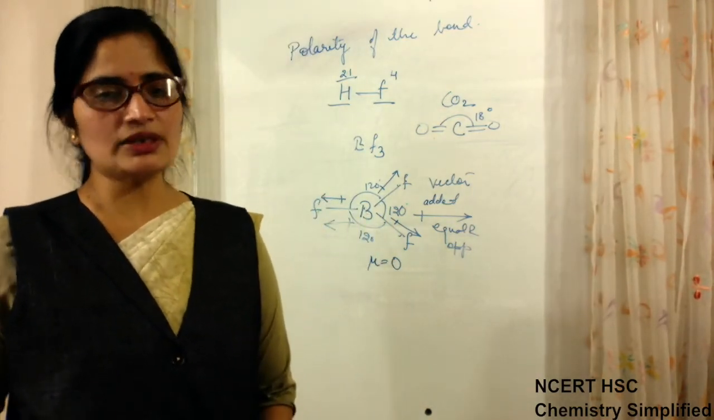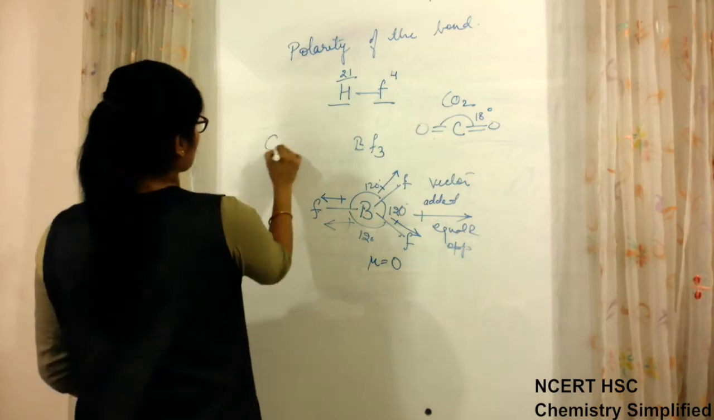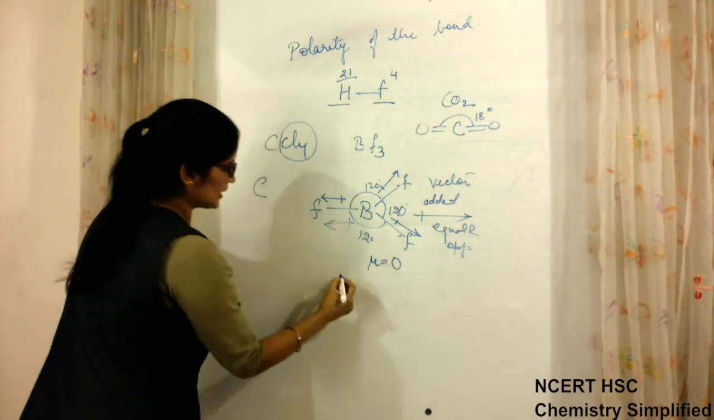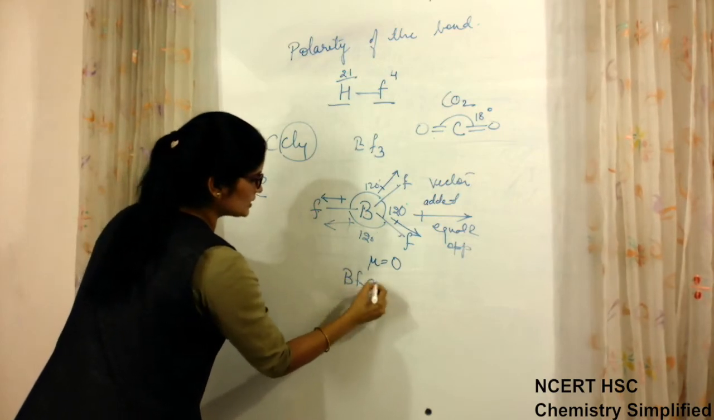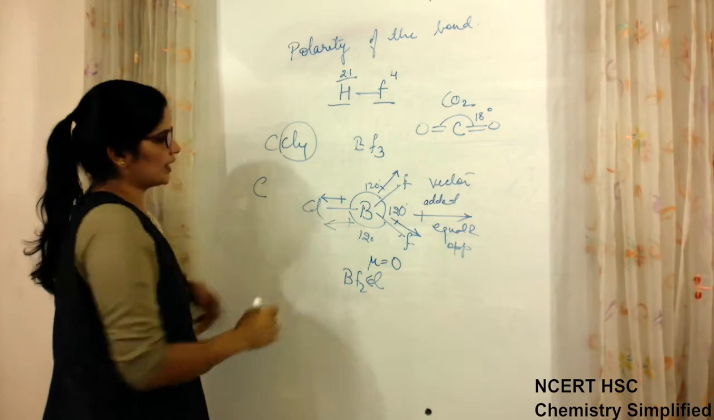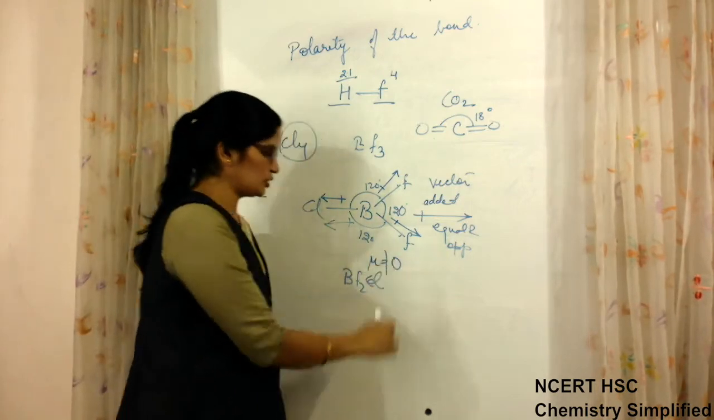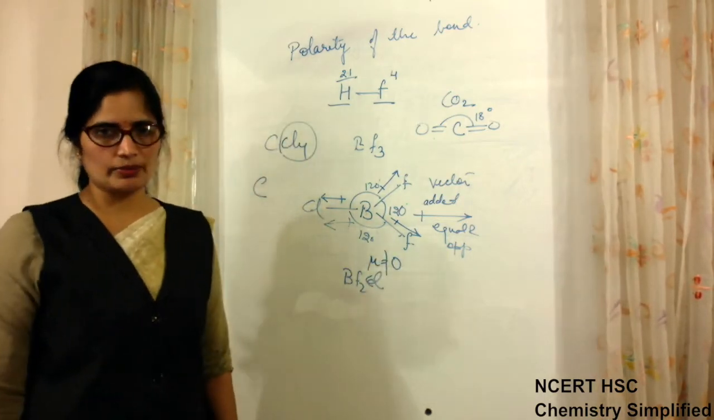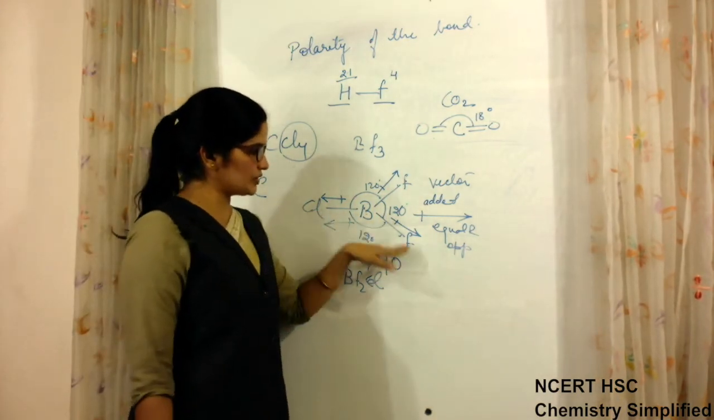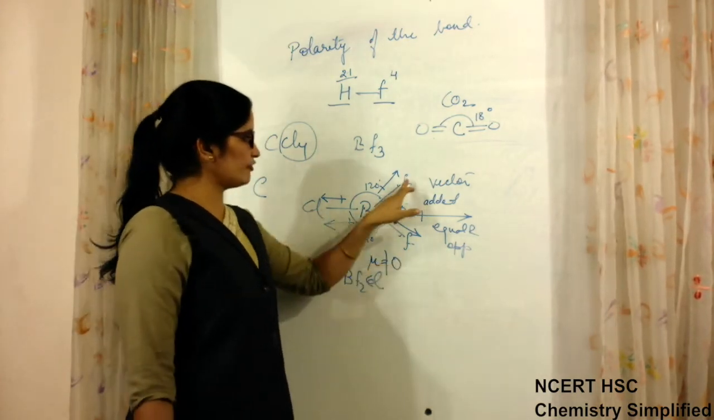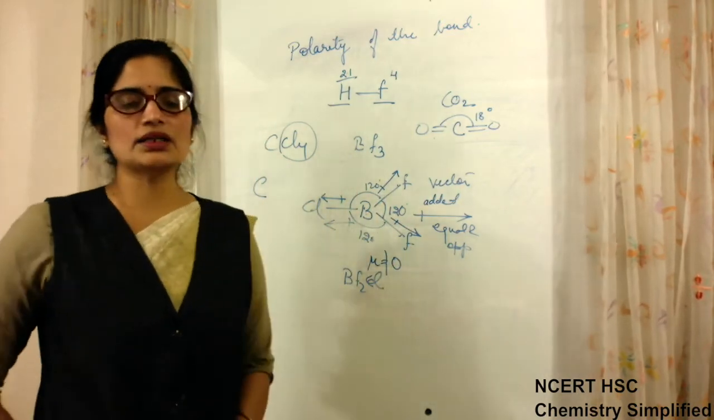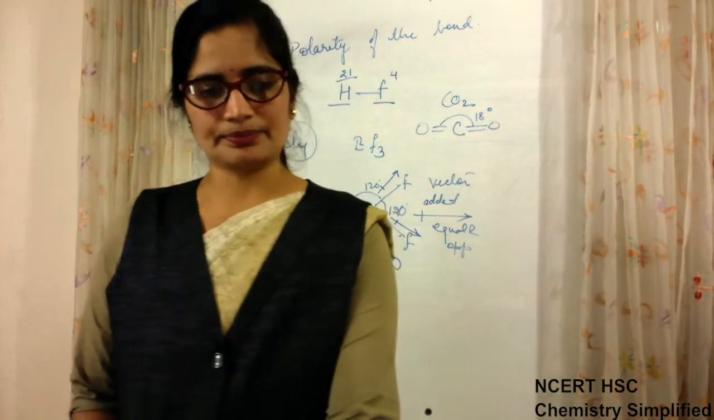So whenever symmetrical geometry is there, CCl4, all chlorine. But in the case of BF2Cl, suppose two are fluorine and the third one is chlorine, then mu will not come equal to 0. This we have to remember, that it will come equal and opposite in a symmetrical structure only if all the bonds which are there are made by the same type of atom.